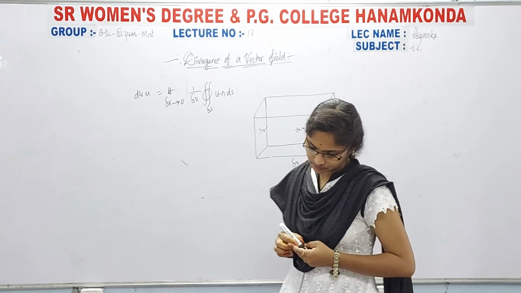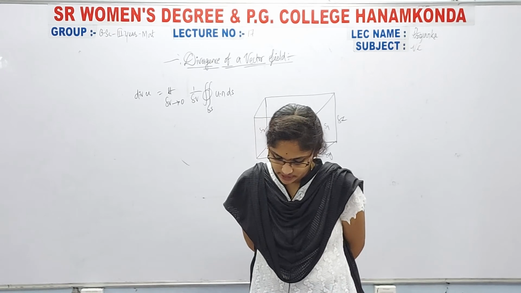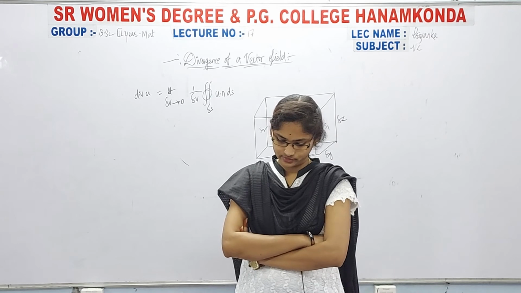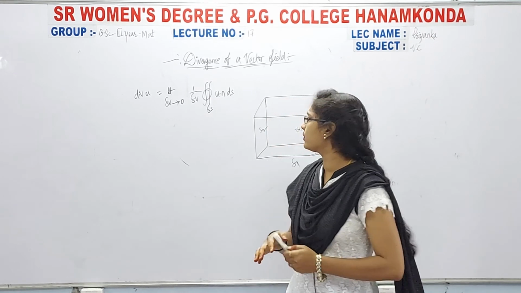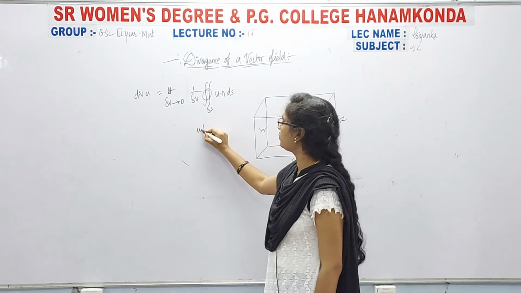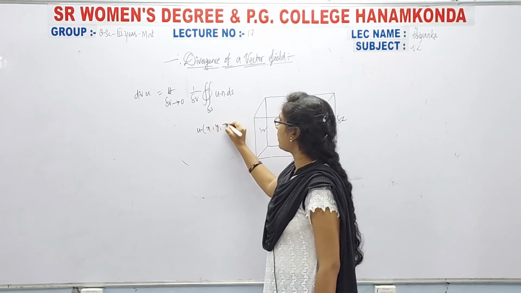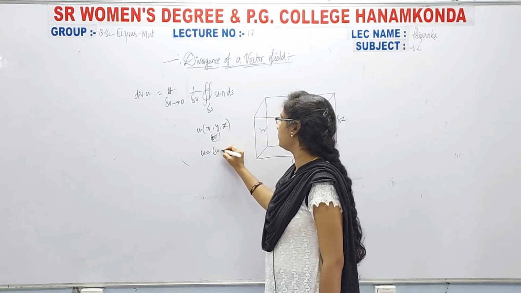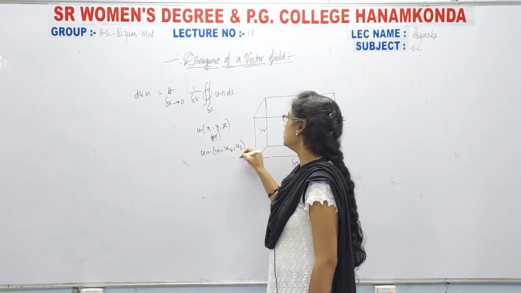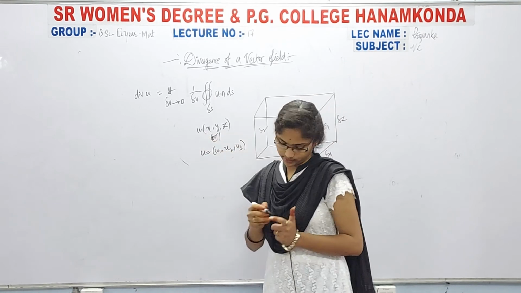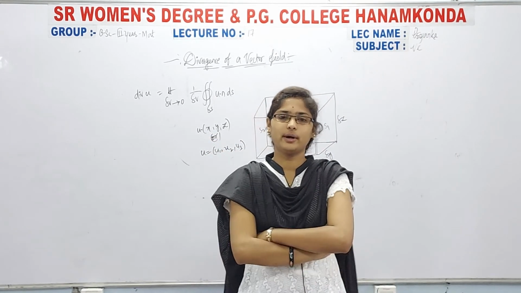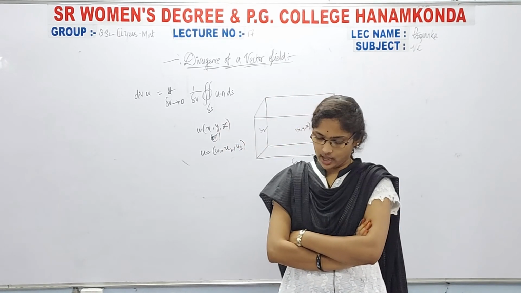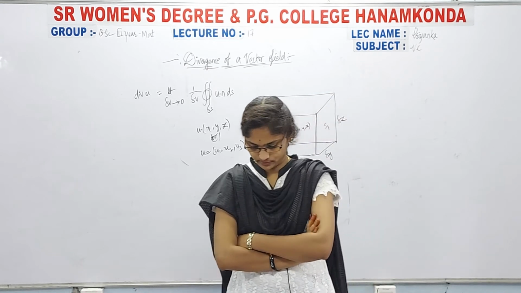Now write down: it is assumed that the components of u have continuous partial derivatives. Here u is a function of x, y, z, or we can write u equal to u1, u2, u3.